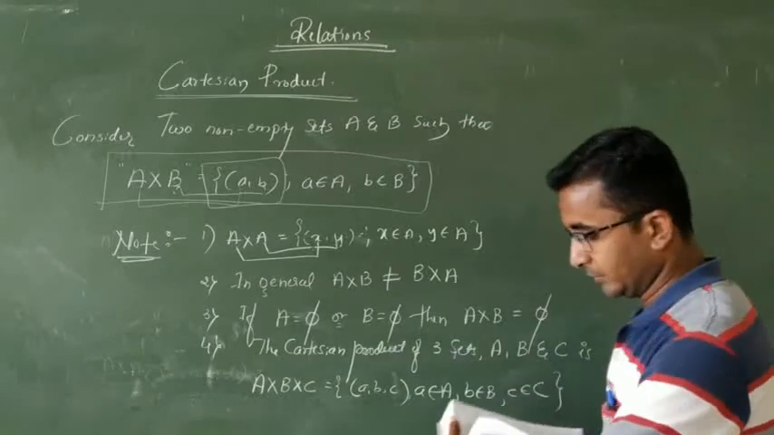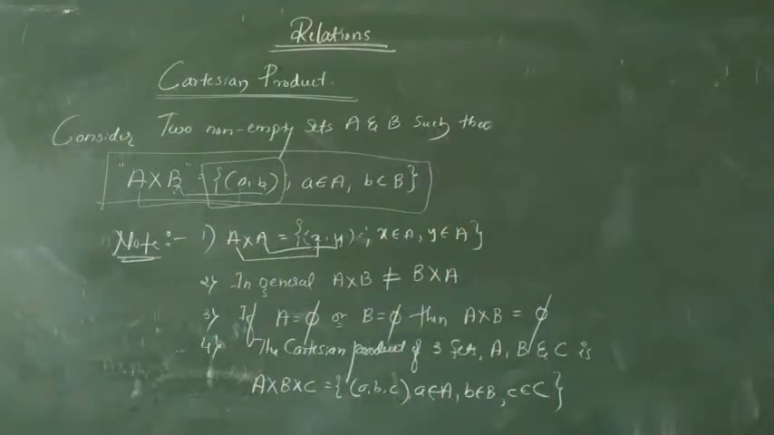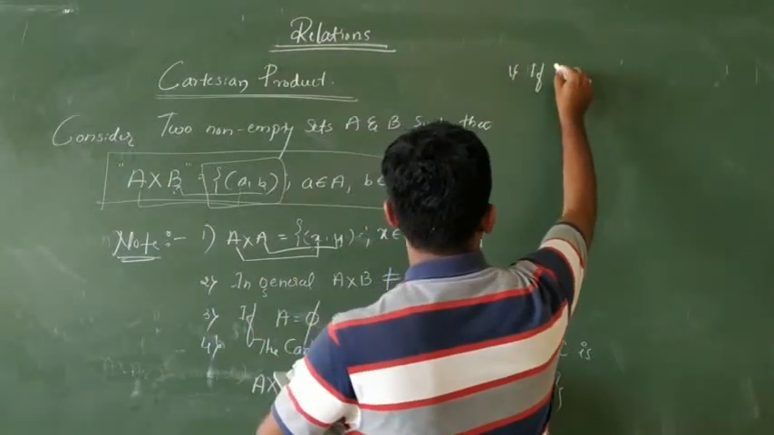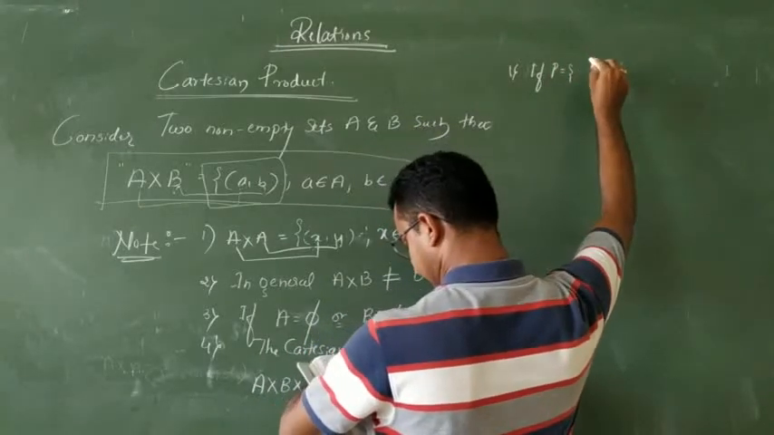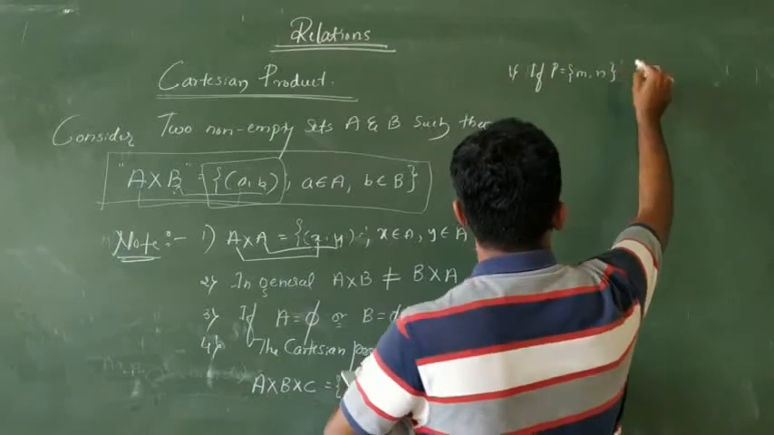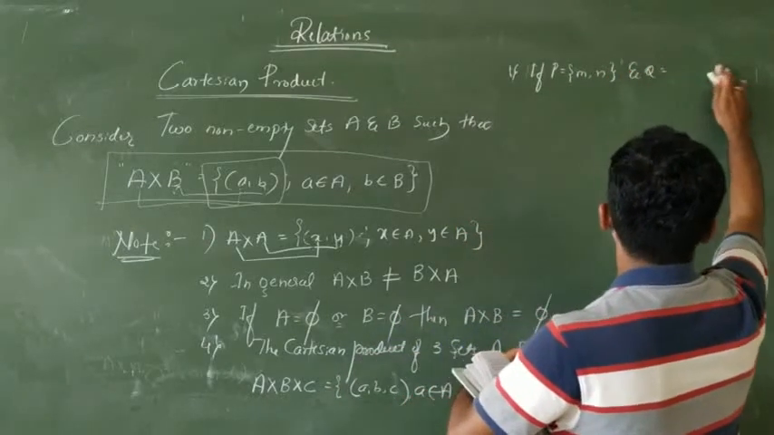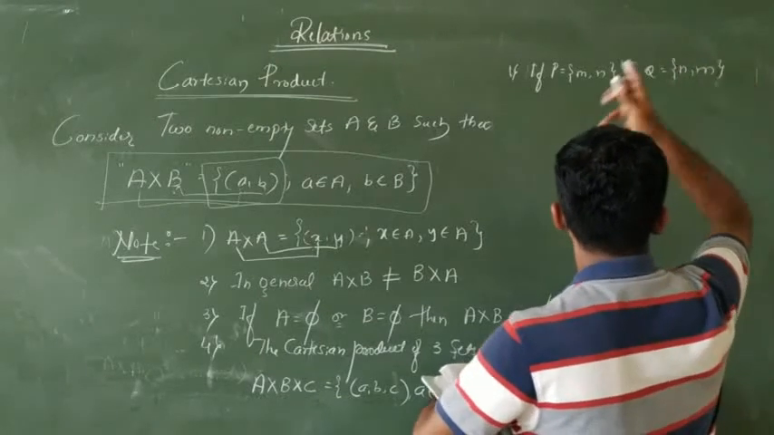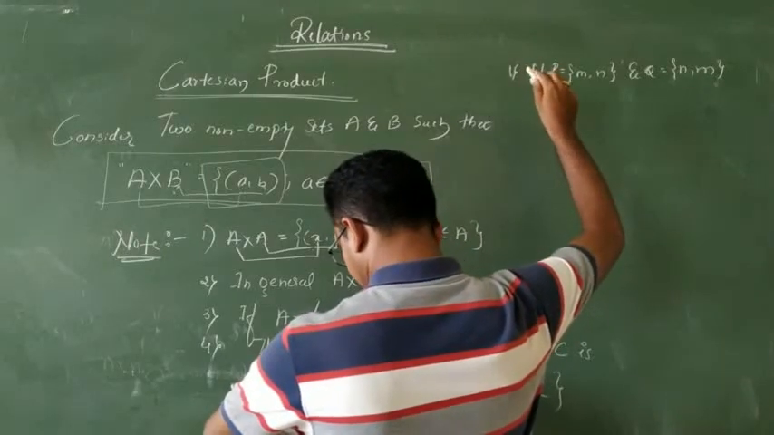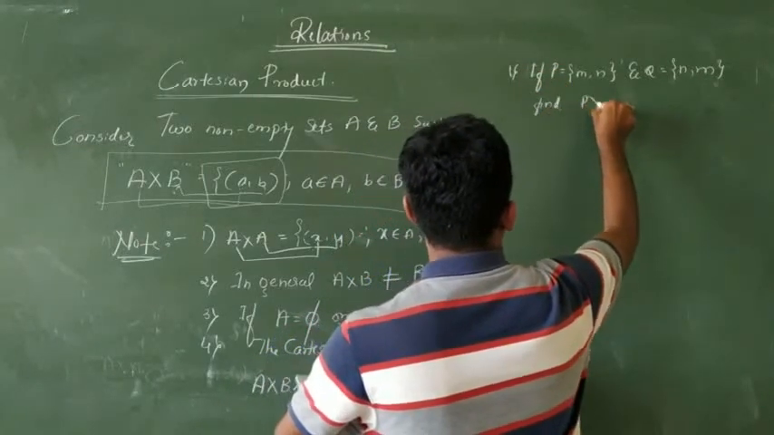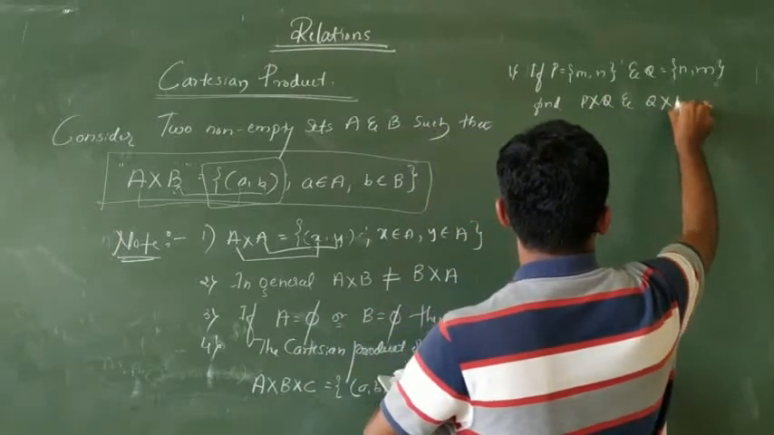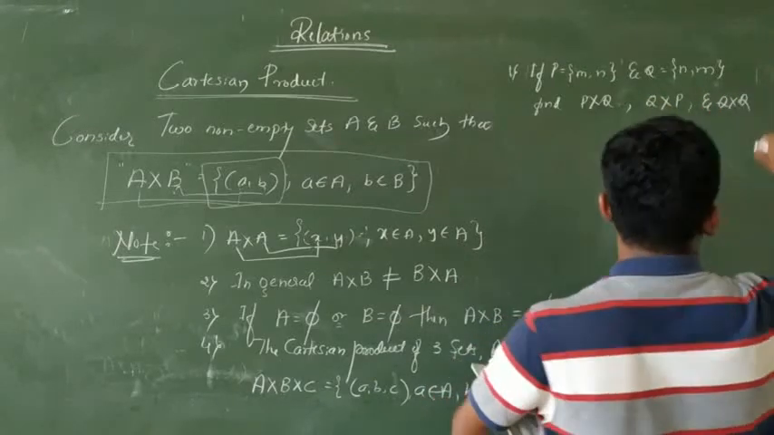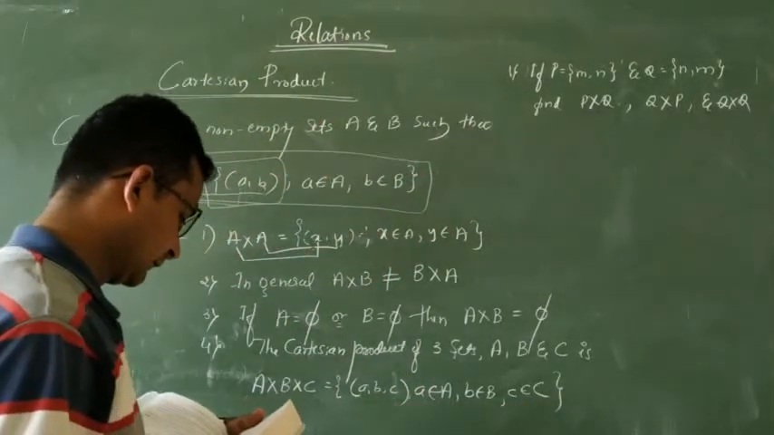The first one you can do at home. If set P is equal to m comma n and Q is equal to n comma m, find P into Q, and Q into P, and P into P, and one more, you should find out Q into Q. This is the homework for you.